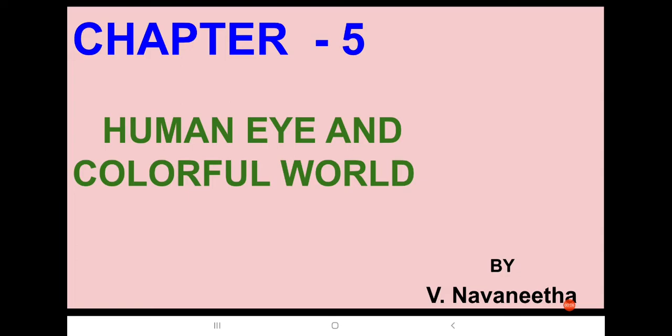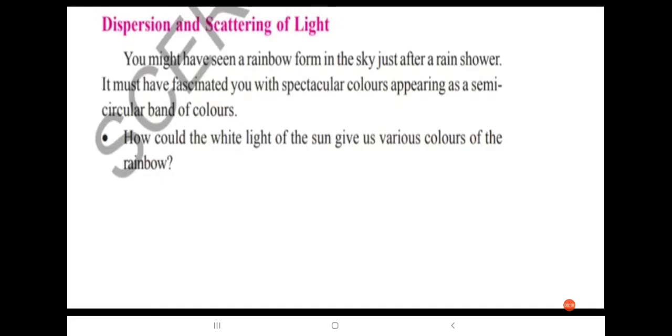Now we are going to discuss the topic from Human Eye and Colourful World, that is, dispersion and scattering of light. So first of all, what is meant by dispersion? Dispersion means the splitting of white light into colors. The splitting of white light into colors is called dispersion.